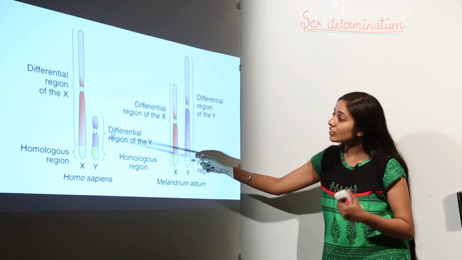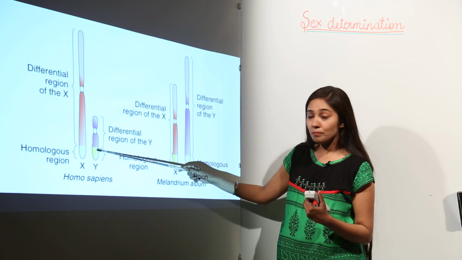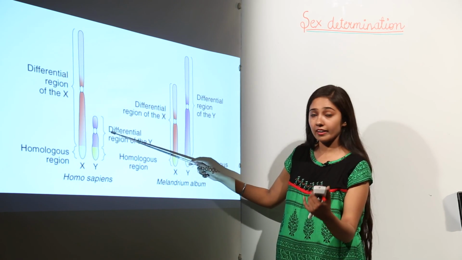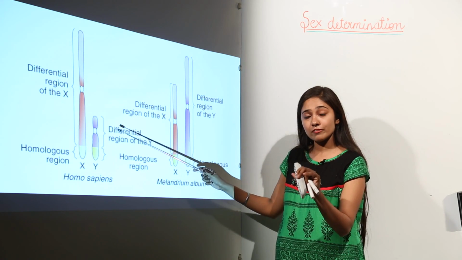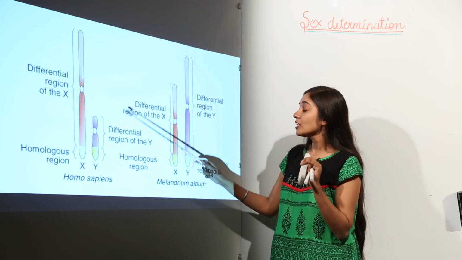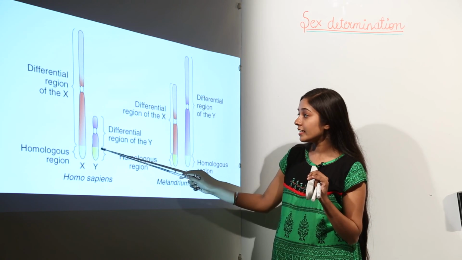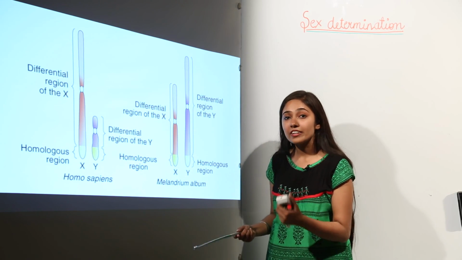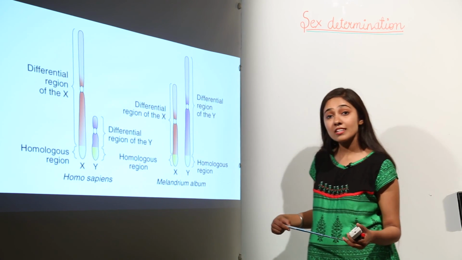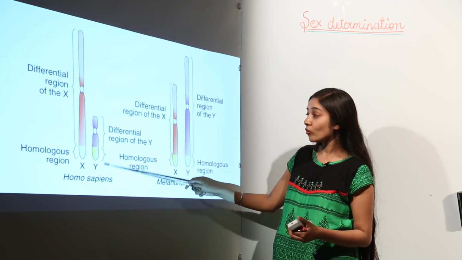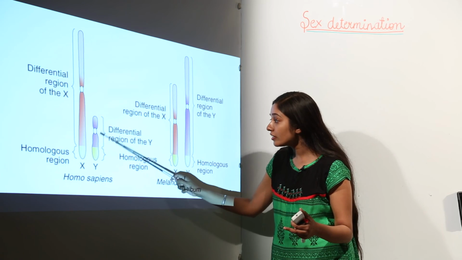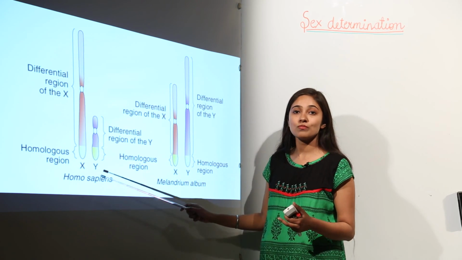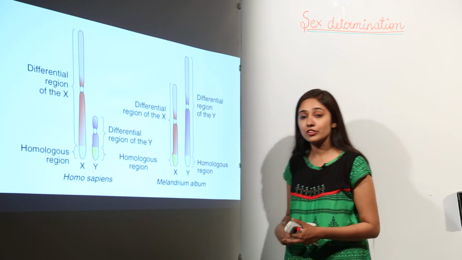But this differential region on the Y chromosome, as you can see here, is going to carry genes which are linked with sex determination. So these genes are known as holandric genes. Remember, the genes present in the differential region of the Y chromosome are known as holandric genes, in case of only the Y chromosome.